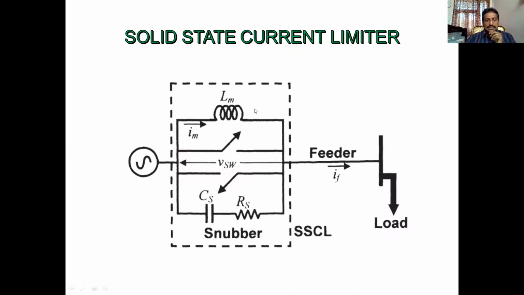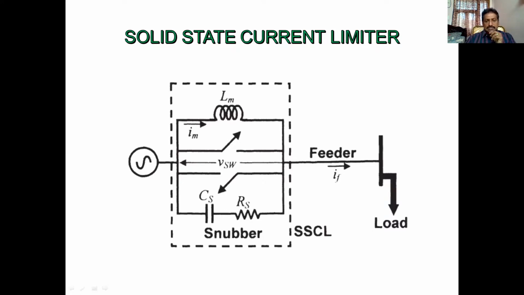So this is the solid state current limiter, which contains the basic parameters: two thyristor switches, one current limiting reactor, and a snubber circuit, which contains resistance and capacitance.